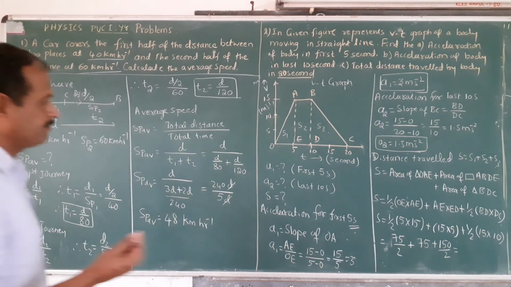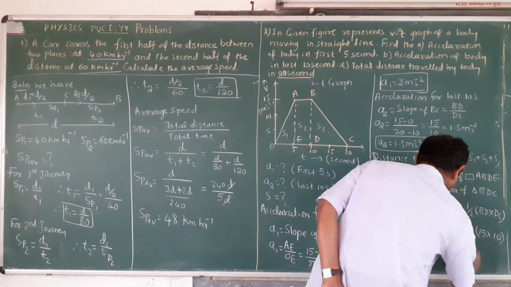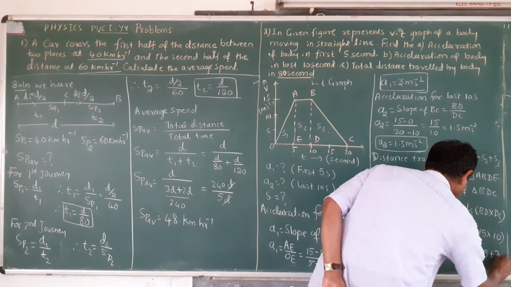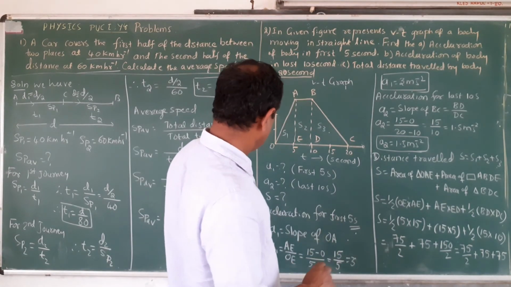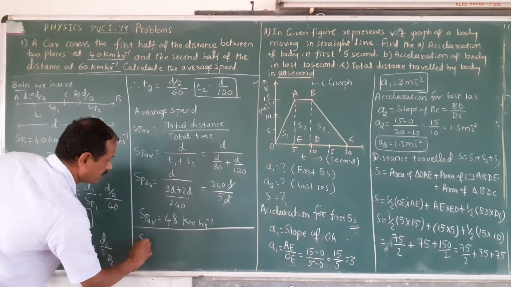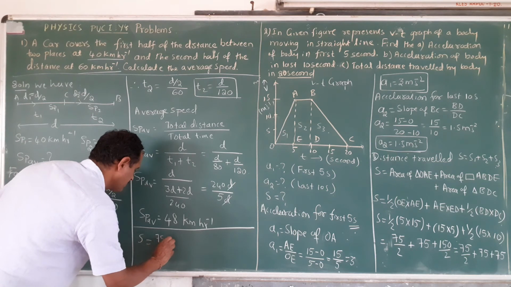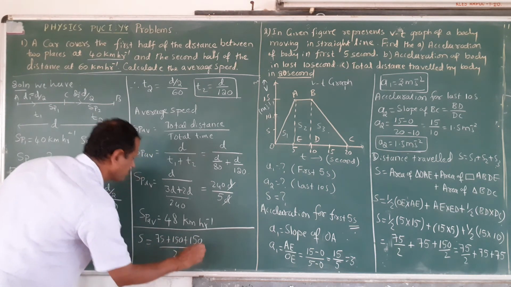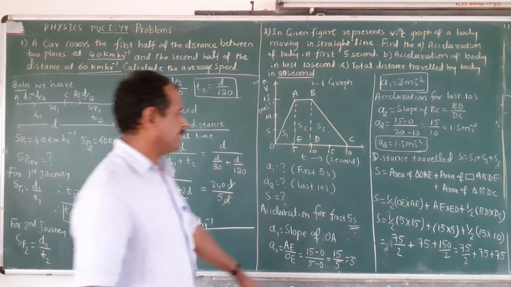I will take the LCM. This is 75 divided by 2 plus 75 plus 75. You take the LCM, now you write down the answer. S is equal to 75 plus 150 plus 150, whole divided by 2, taking the LCM 2 here.